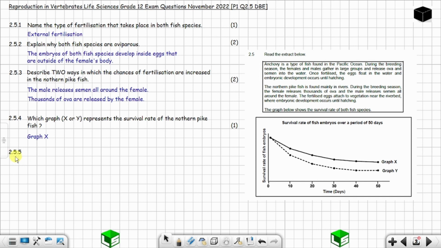And now question 2.5.5, explain your answer to question 2.5.4. The question is 3 marks. When you read about the northern pike fish, you'll see that there is some sort of protection. The fertilized eggs attach to vegetation. When they attach to vegetation, this is some sort of protection.